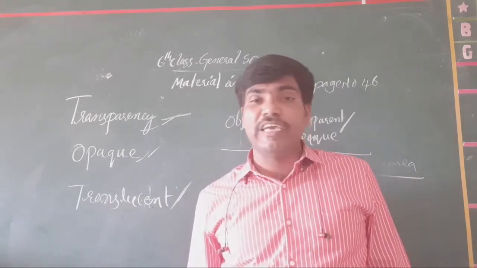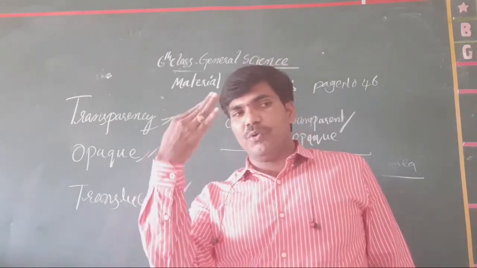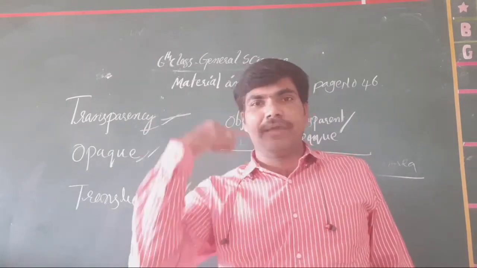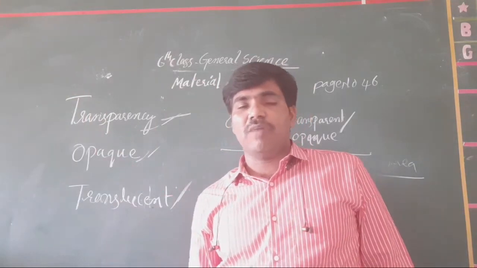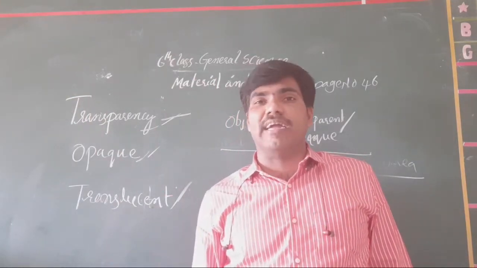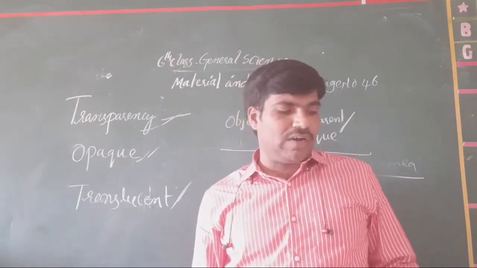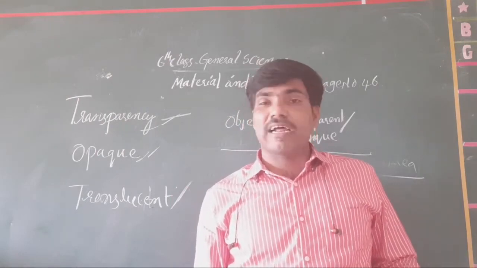Next, steel plate. When you take a steel plate in front of you, does your face appear to others? No, it does not appear. Why? Because steel does not allow the light through it. That's why it is opaque.